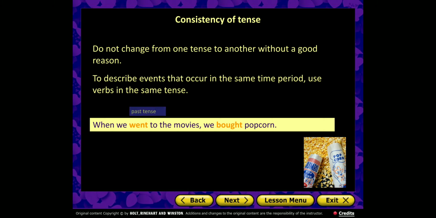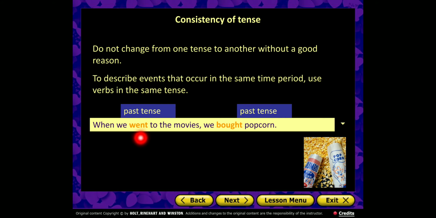For example, we went to the movies. When we went to the movies, we bought popcorn. So went in the past, we should put also bought in the past. And it is worth mentioning that the word movies in American English means the cinema.